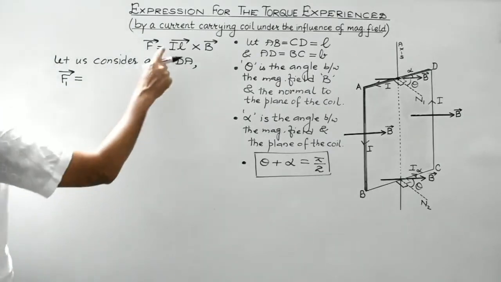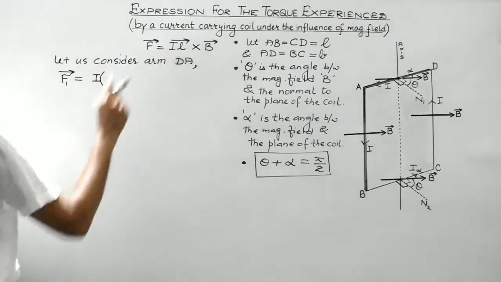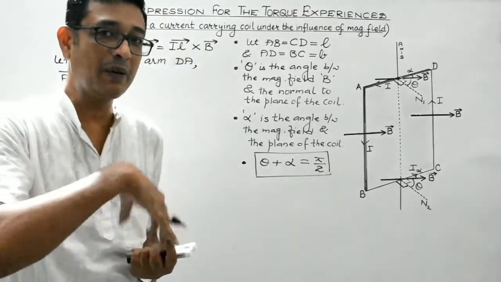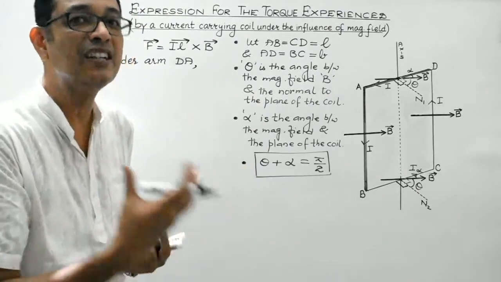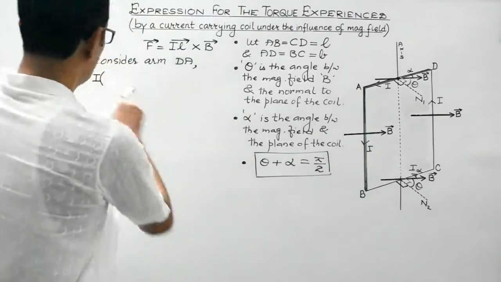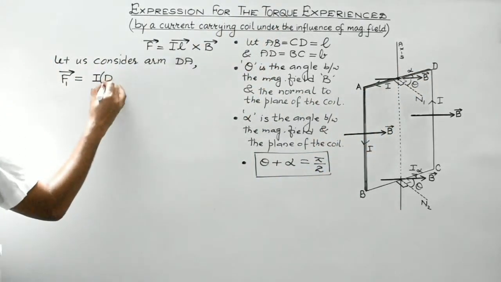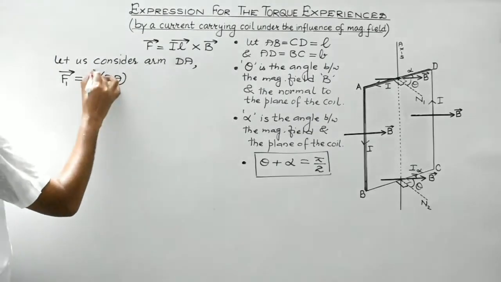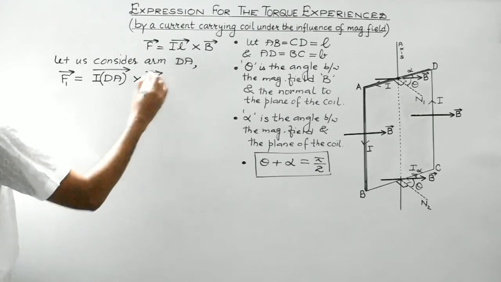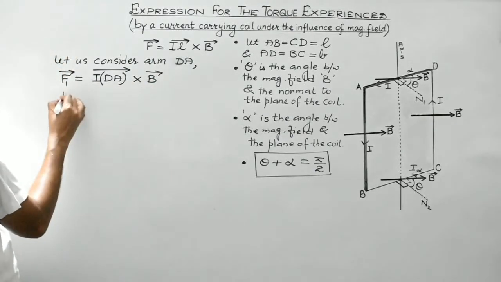It will be equal to, as per this formula, current flowing through this arm is I. Length is to be measured along the direction of the flow of current. So that current multiplied by that length becomes the current element. It is then that it will be treated as a vector quantity. So I and length will be measured from D to A. So this entire term becomes current element cross B vector. Am I clear, students?